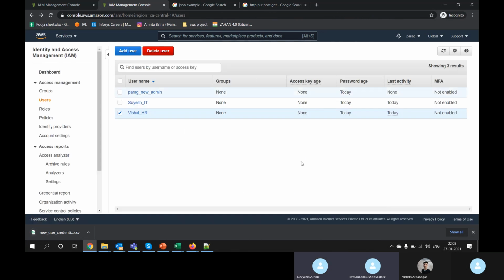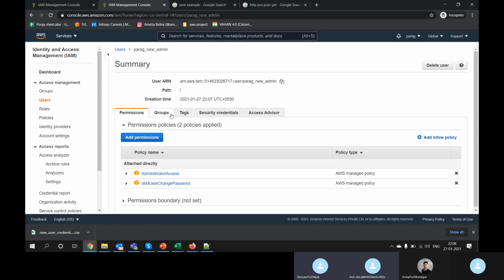So as an admin, downloading the CSV file is necessary, right? If we miss it, either you can mail it, or we can regenerate it. There was an option to email the password to you. If you lost the password, I have to regenerate it. So I will show you.